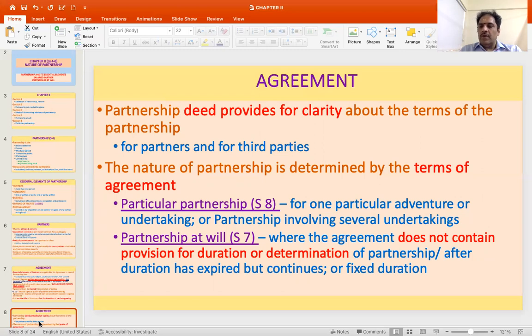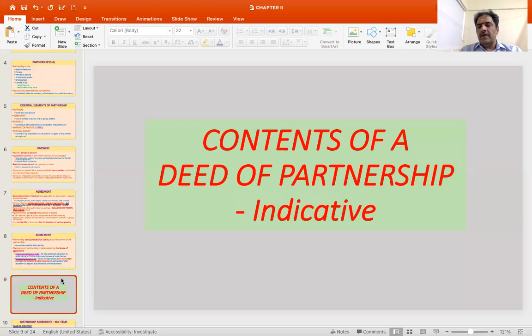So you could have a partnership agreement indicating a fixed duration or a fixed event. Say, this partnership will be for the purpose of shipping the goods. Once the shipping of goods is over and the goods are delivered, automatically the partnership will be terminated if it is provided. But if the partnership continues, then it will be treated as a partnership at will according to section 7. In a partnership at will, it will be very easy for the partners to retire and also for the firm to be taken for dissolution.